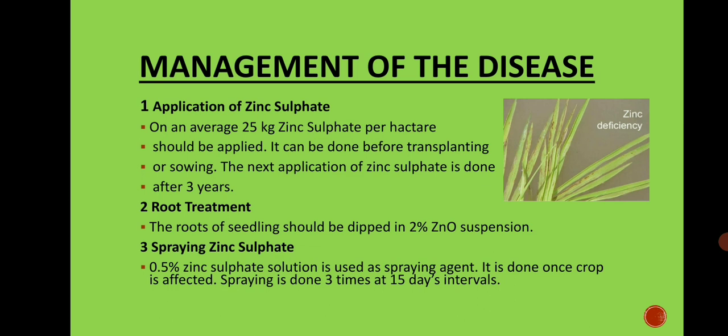Second, root treatment. The roots of seedlings should be dipped in 2% ZnO suspension. Third is spraying zinc sulfate. 0.5% zinc sulfate solution is used as spraying agent. It is done once crop is affected. Spraying is done 3 times at 15 days interval.